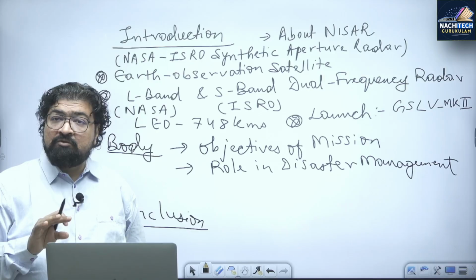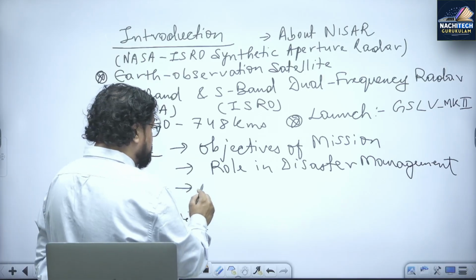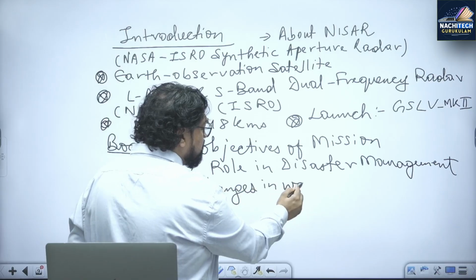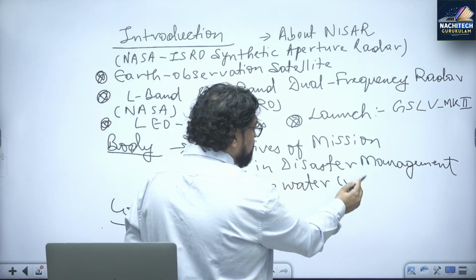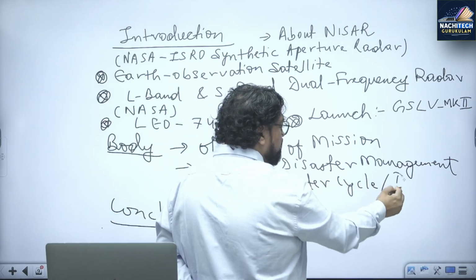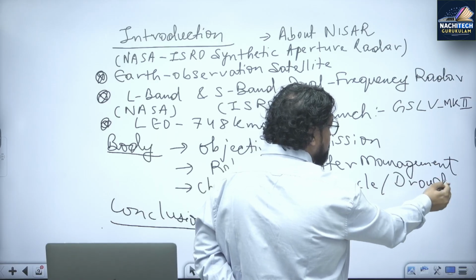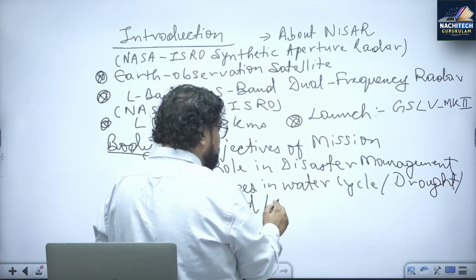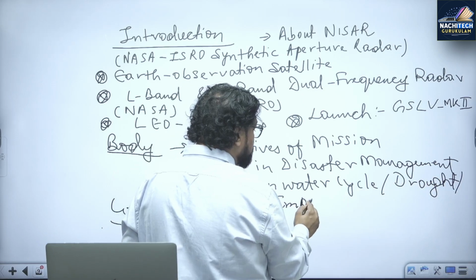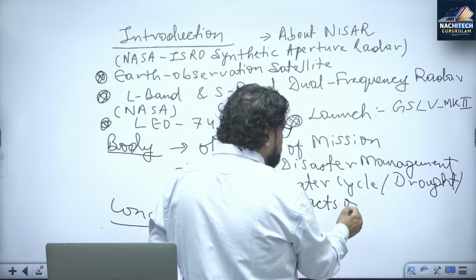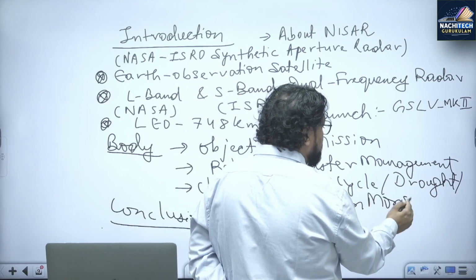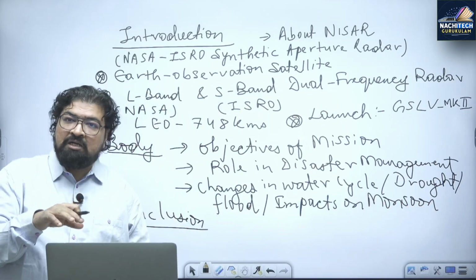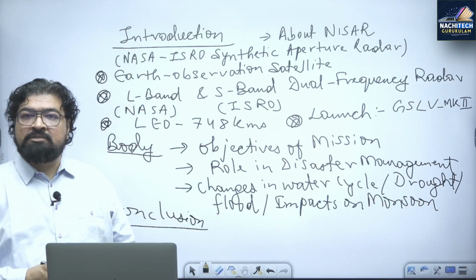And what is the next part of the question? Agriculture. That is here changes in water cycle. Then connecting with what? Drought situation, flood situation. Again, what is impact? Impact on monsoons. So this can really safeguard. This can really safeguard our Indian agriculture.